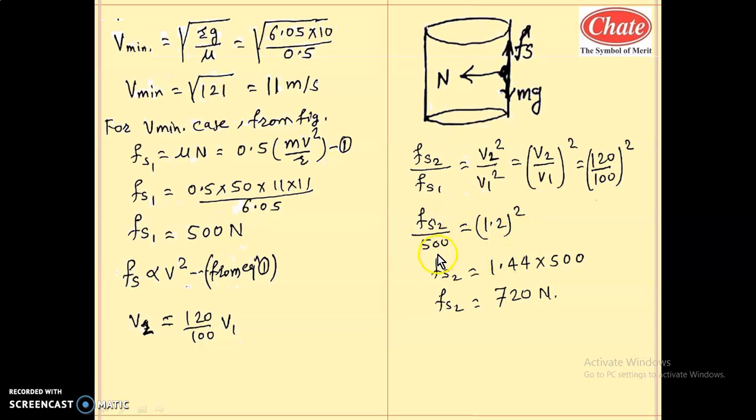So Fs2 by 500 equals 1.2 whole square. On solving for Fs2, 1.2 square is 1.44 into 500. So Fs2 is 720 Newton. So in the second case, if the speed increased by 20%, the frictional force will be 720 Newton. It exceeds the weight of the object, because the weight of the object is 500 Newton, and that will also be a safe condition.